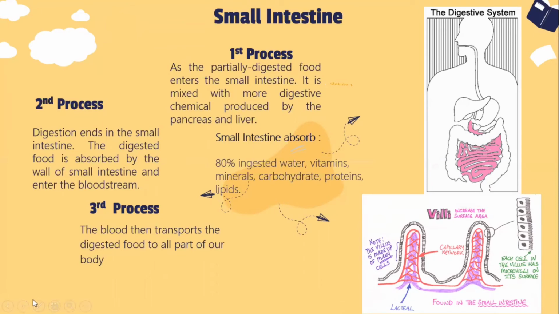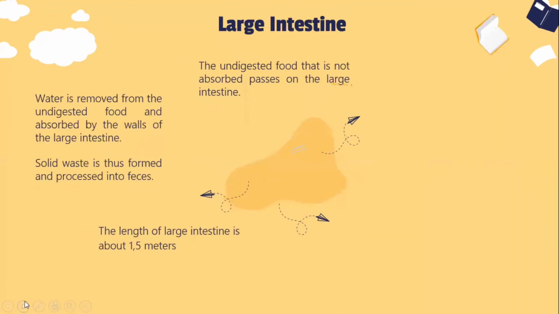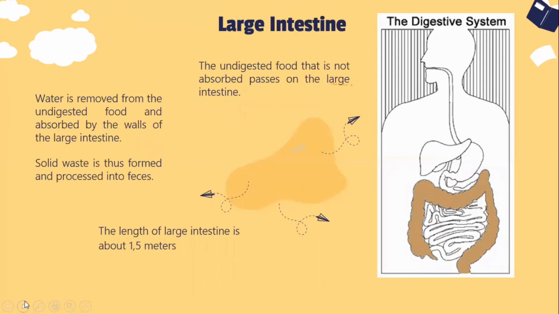Okay. The next structure that we will learn about is the large intestine. The large intestine is the place for undigested food that is not absorbed. The food just passes through this kind of intestine.